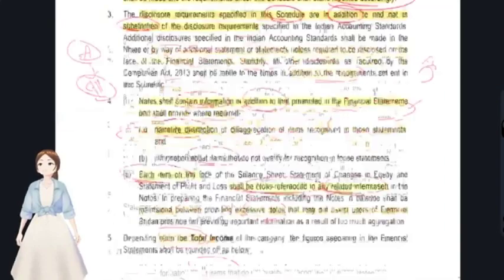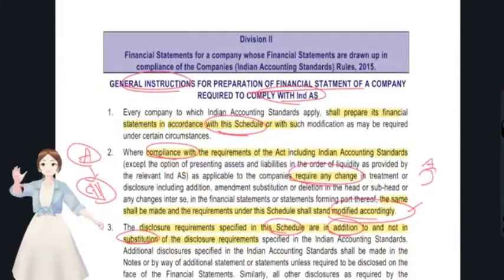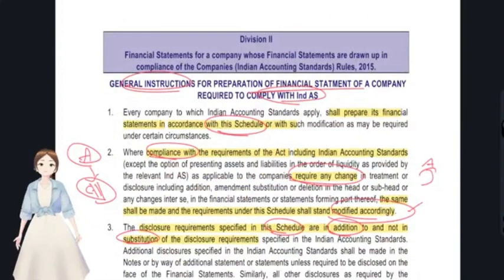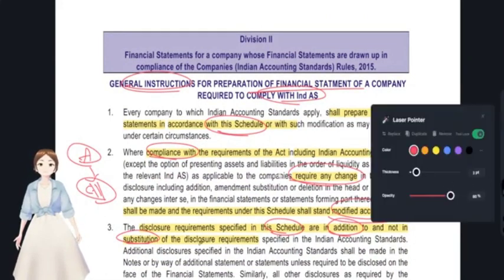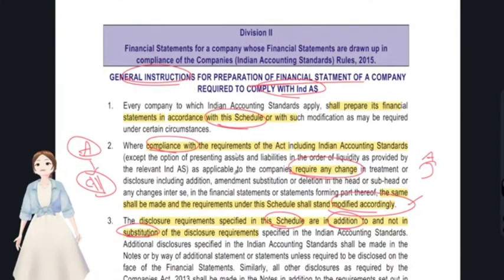So these were all the general instructions. See, first of all, what are those? If at all it's applicable under Ind AS, they have to prepare financial statements under this schedule. If an act requires any kind of additional disclosures or any kind of modification, you might modify Schedule 3.